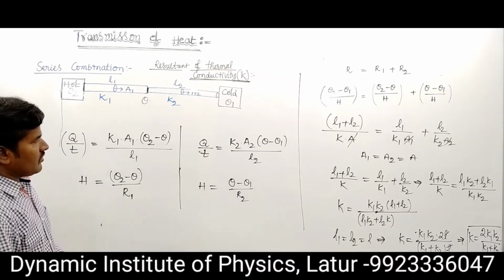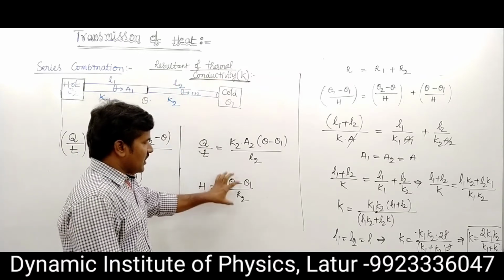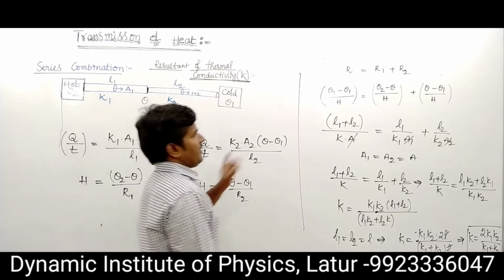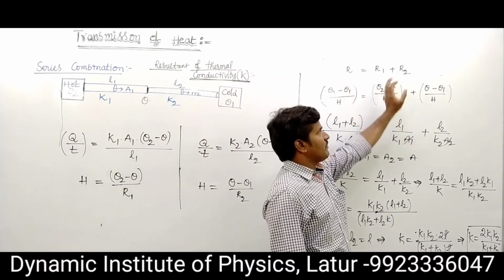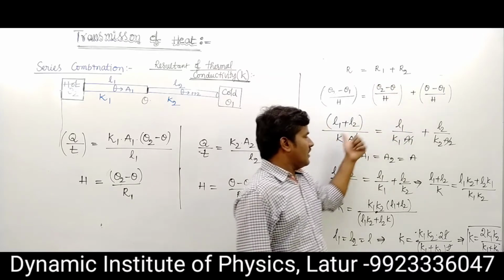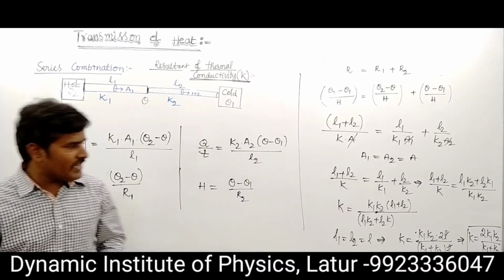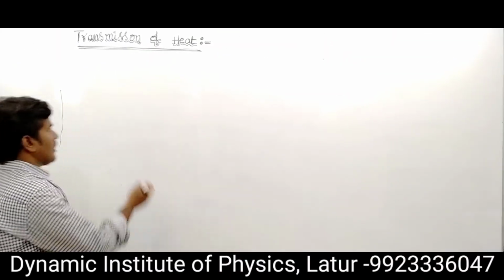The heat transferred through the first rod and through the second rod, the rate of heat transfer, are the same. So then R equals R1 plus R2. This is for the first rod, this is for the second rod. After simplification, K equals K1 K2 by K1 plus K2 for the combination of two rods.